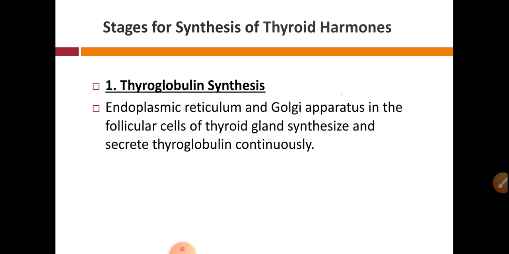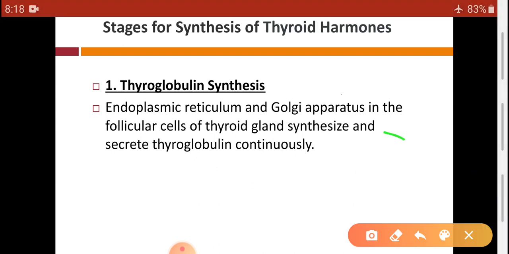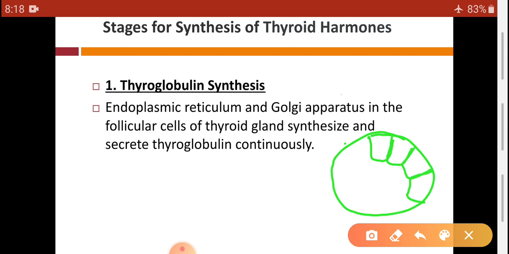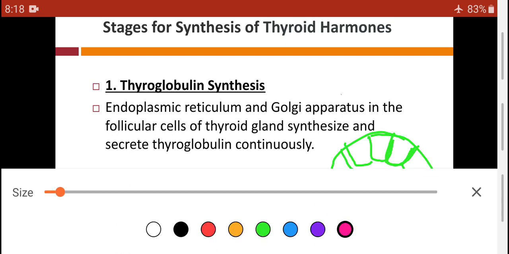As you remember the histological structure of the thyroid gland, suppose this is a follicle of the thyroid gland, and each of these follicles contains follicular cells which are cuboidal in nature, and each of these cells has endoplasmic reticulum, then Golgi apparatus.